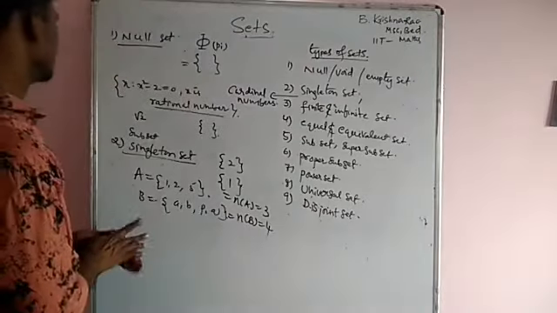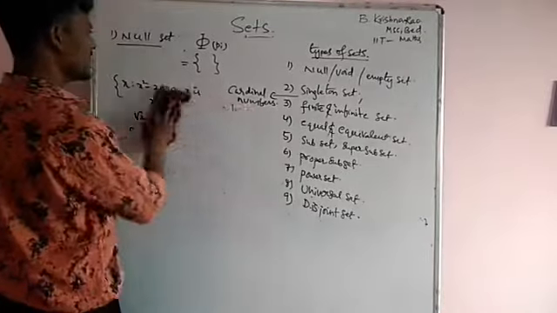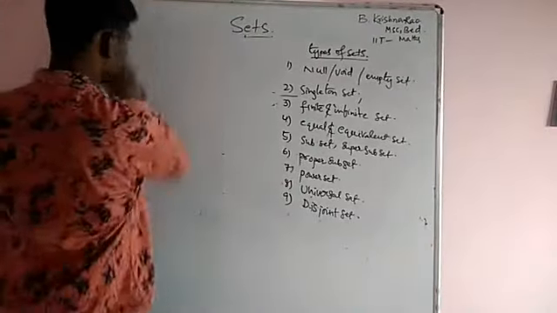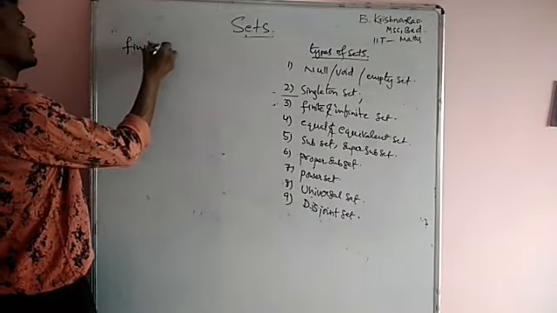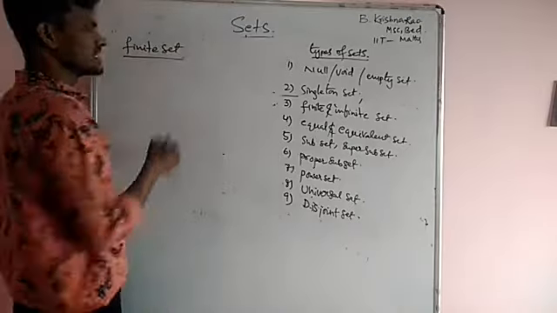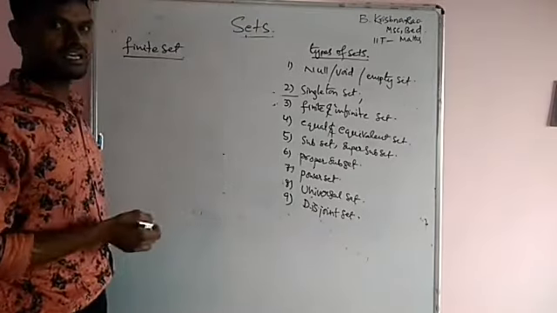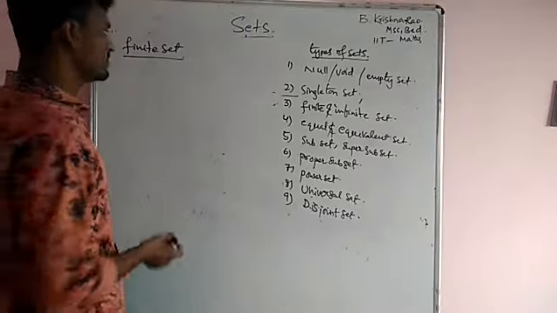Next one is finite set and infinite set. Finite set: a set containing finite elements, that set is called the finite set. It is possible to count the number of elements.